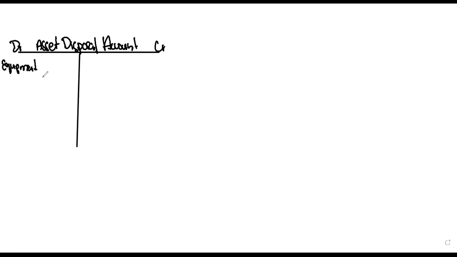Since we're going to be selling an equipment, we're going to write equipment over there, and then we're gonna write the initial cost of the equipment. What I mean by that is the amount we initially bought the equipment for. So in this case, we bought the equipment for 50,000. Then again, on our debit side, we're gonna have our balancing figure, which could be the profit. We'll see whether we've made a profit or a loss.